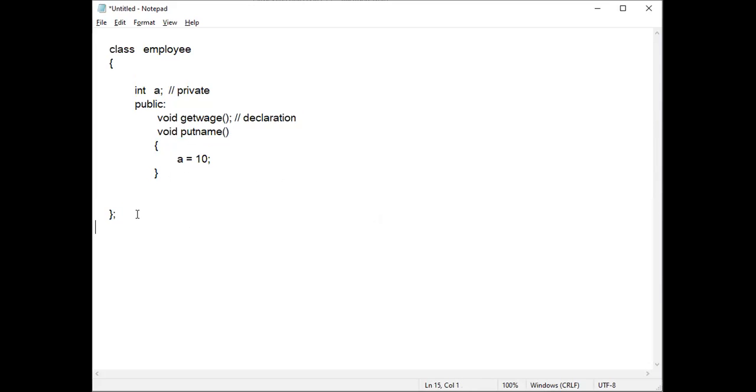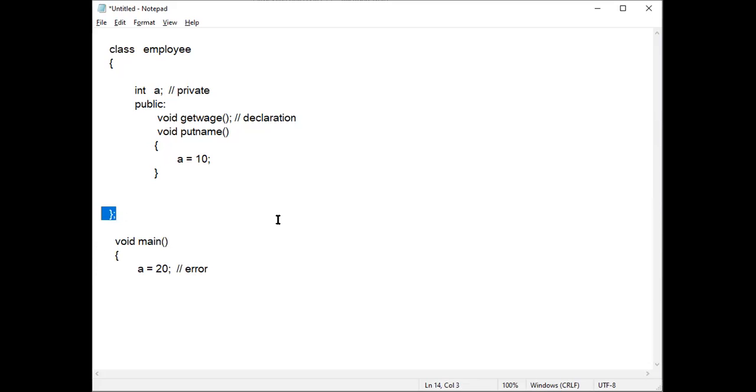For example, if I write void main, and inside this I want to access a value like A is equal to 20, this line is wrong. Here you will get an error because A is declared as a private data element. Private means security, which should not go outside. It should be present within the boundary. The boundary is the start of the class and the end of the class.